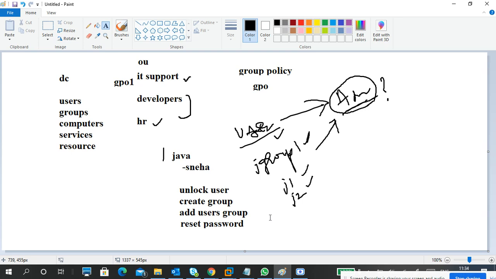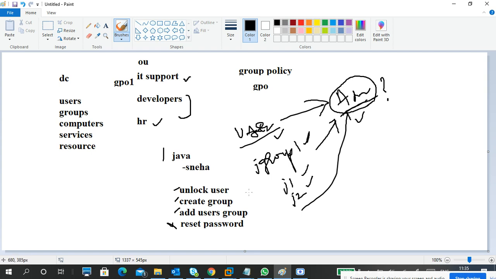So the person asks Sneha, reset my password. It is not there in her role. Her delegation control is unlock, create a group, and add users to a group only, not reset password. So what will happen? The request goes to admin, and admin will take care of resetting the password.